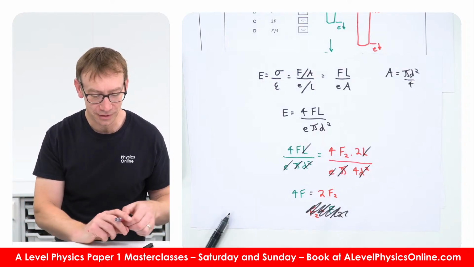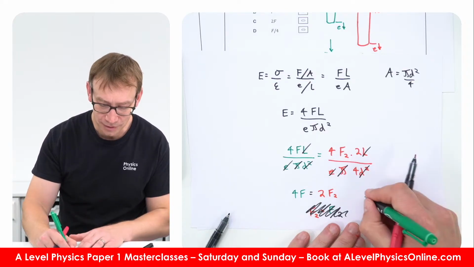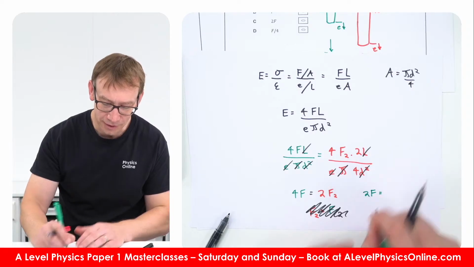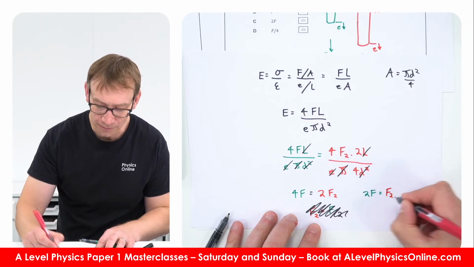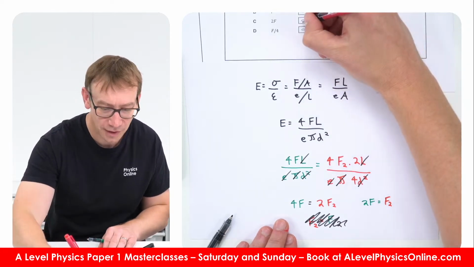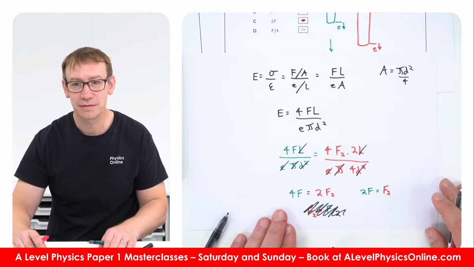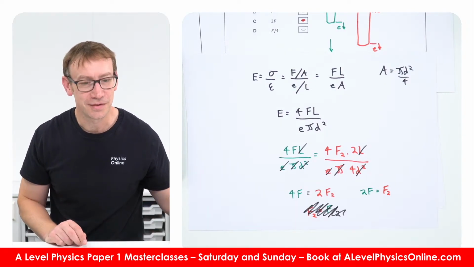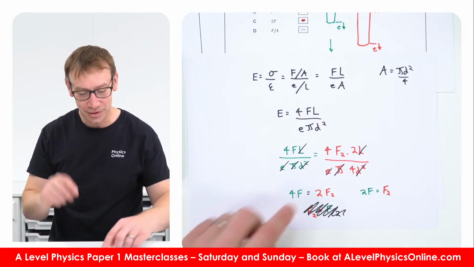So basically, if you divide both sides by 2, then we can say that 2F is equal to the new force, and therefore that's why the answer is C, which is 2F. Okay? Yeah, the 4 should be on the bottom. That's all I did. So it's 2 over 4.